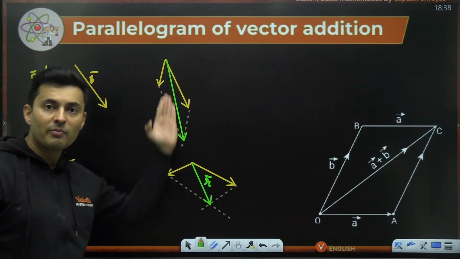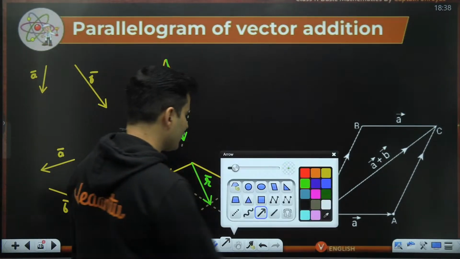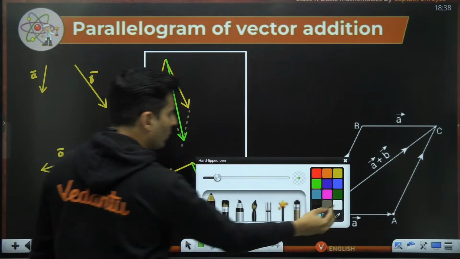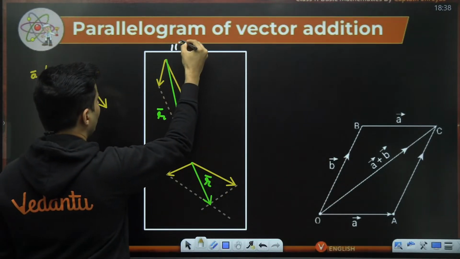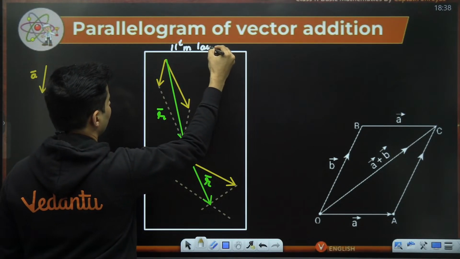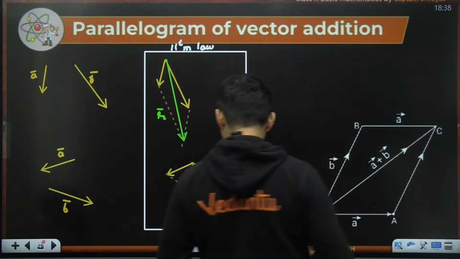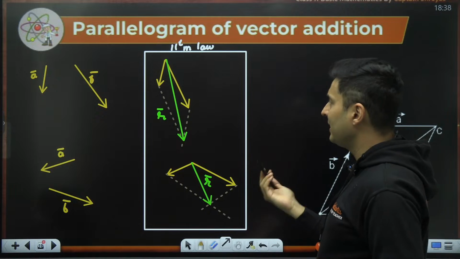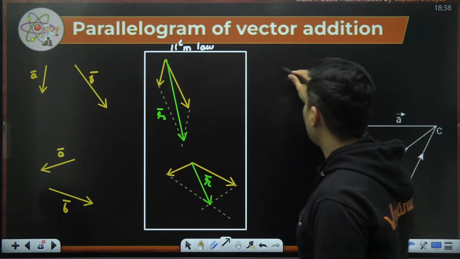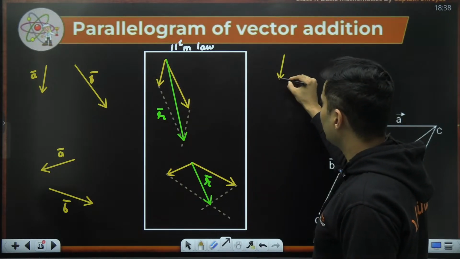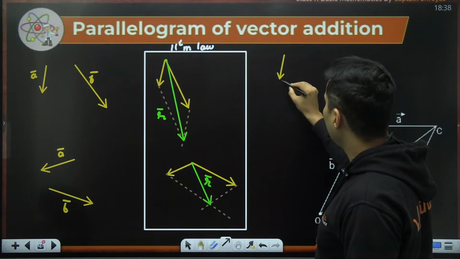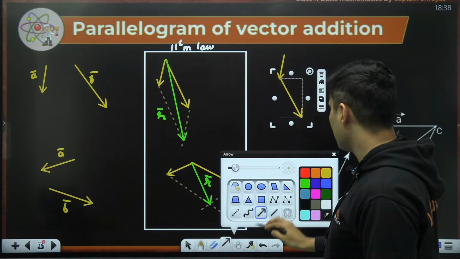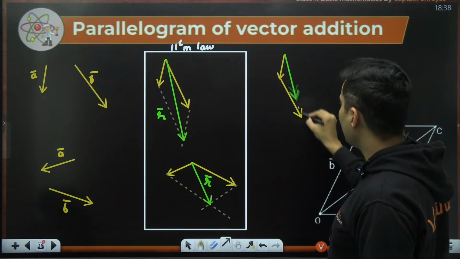Understood how to do it using parallelogram law? In both of these scenarios, I have just used the parallelogram law of vector addition. If I had to do the same thing using triangle law, it would give me the same answer. It's just that it will look different. Using triangle law, it would probably look something like this. Maybe this is vector A, vector B will be something like this. Still, I will get the same resultant.